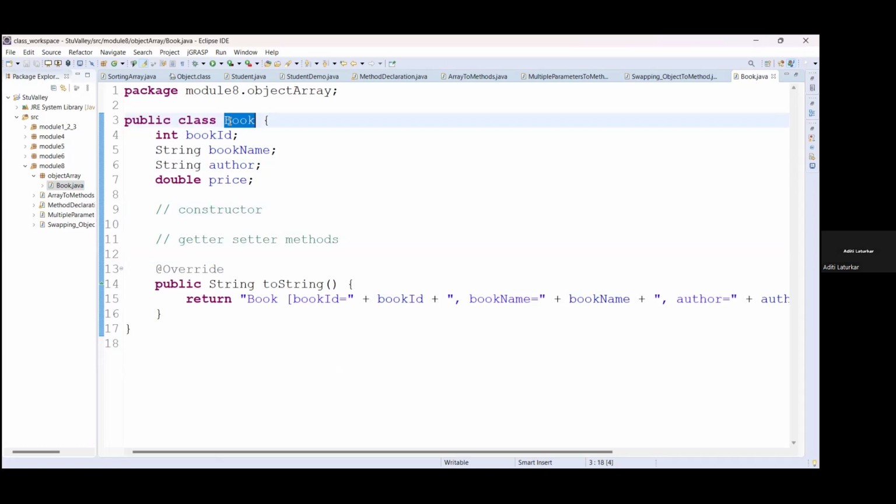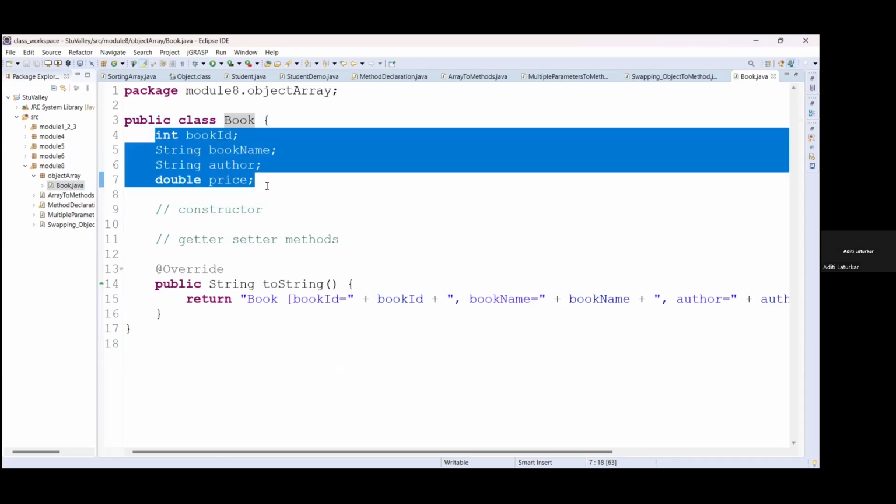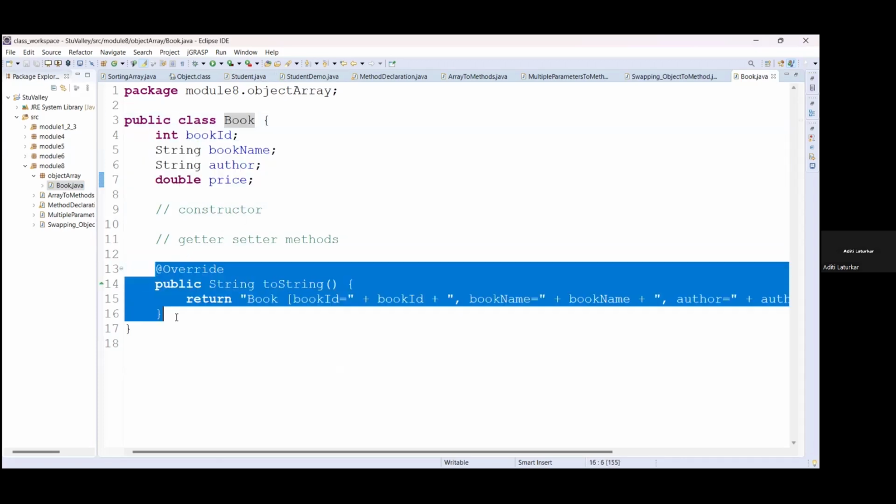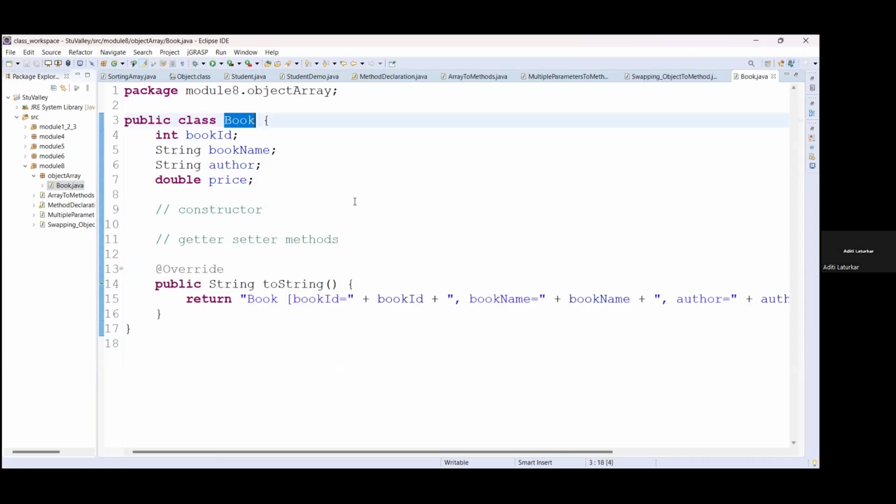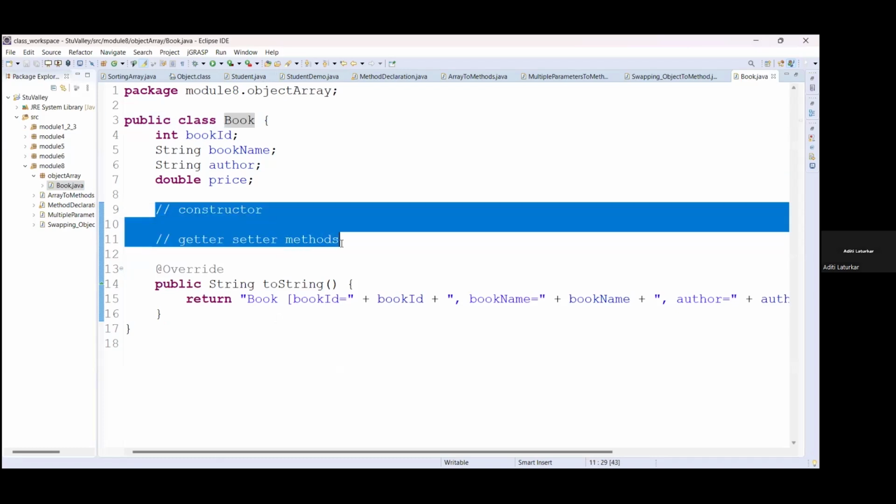So here we have created this Book class. जो हमने ऑलरेडी Student class देखा था वैसे ही Book class हमने क्रिएट किया. We have identified the properties. We have generated the toString method. This toString method is only for string representation of Book object. ठीक है, we will add this part later.